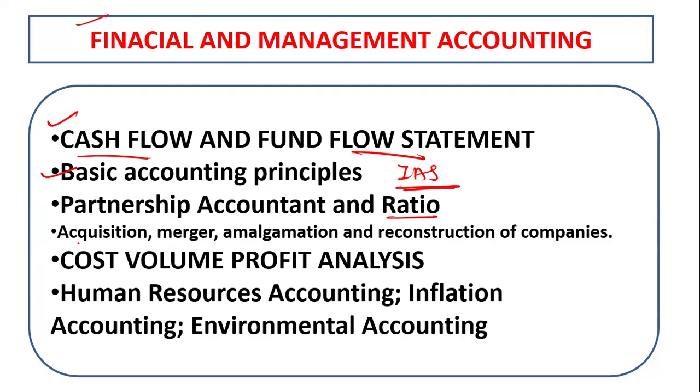Then acquisition, merger, amalgamation and reconstruction of the company. And after that, cost-volume-profit analysis, which is very important because you can see questions from this area. After that, human resource accounting, inflation accounting and environmental accounts. The basic knowledge of this accounting is more than enough.